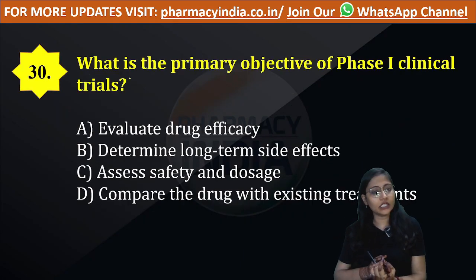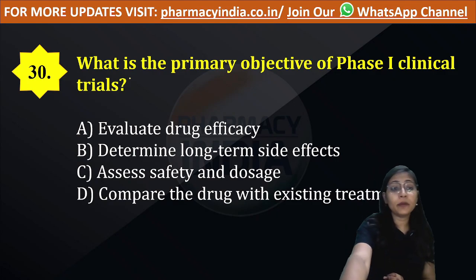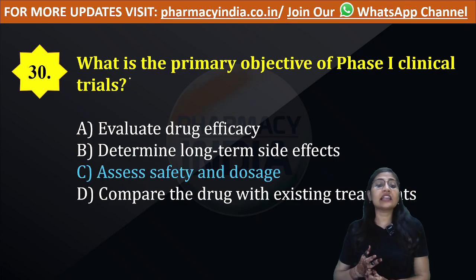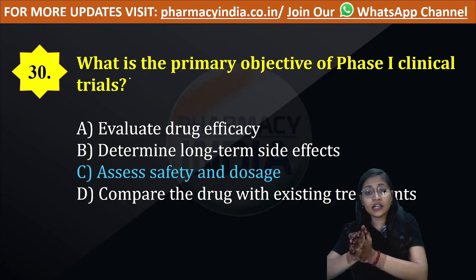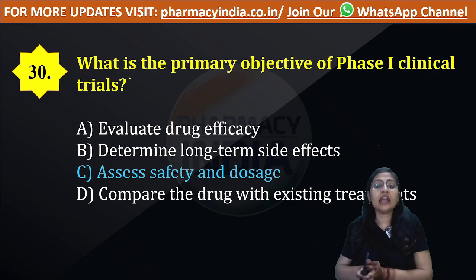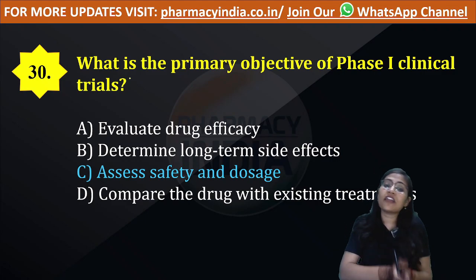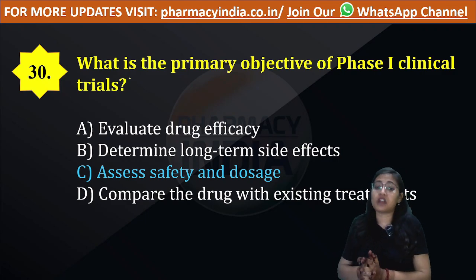Let's move to the last question of today's lecture. That is question number 30. What is the primary objective of phase 1 clinical trial? Evaluate drug efficacy, determine long-term side effect, assess safety and dosage, or compare the drug with existing treatment. So option number C is correct: assess safety and doses. Phase 1 includes healthy volunteers, who are included in the clinical trial to find out the safety and the dosage of the drug.